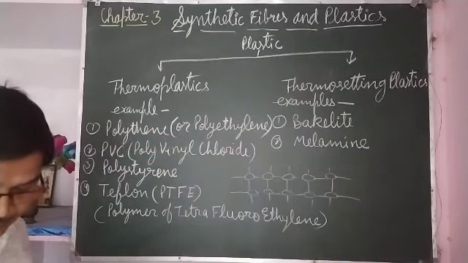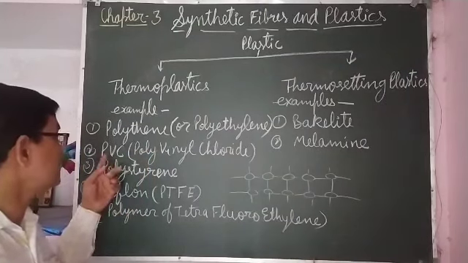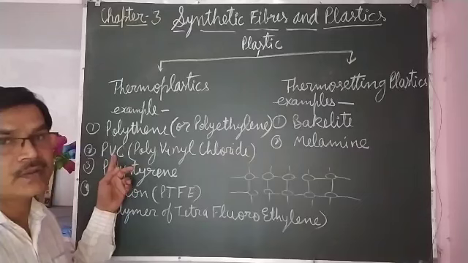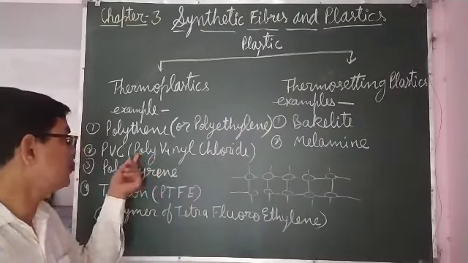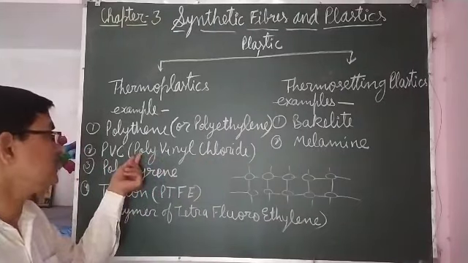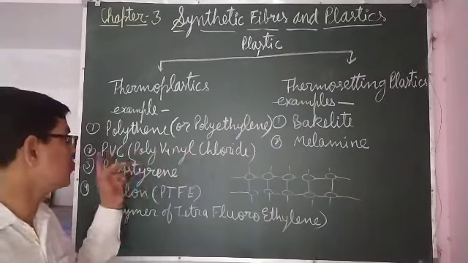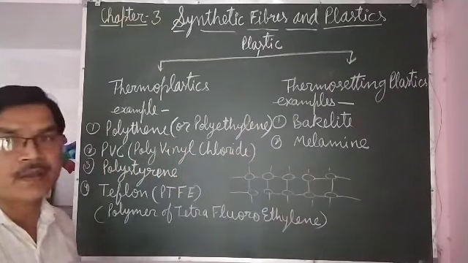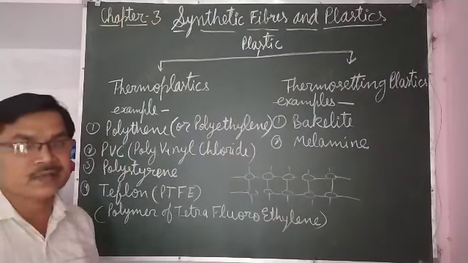So it is a type of thermoplastic. The other one is PVC, polyvinyl chloride. PVC is also a type of thermoplastic that is tougher than polythene.